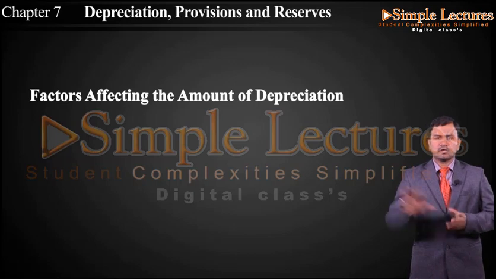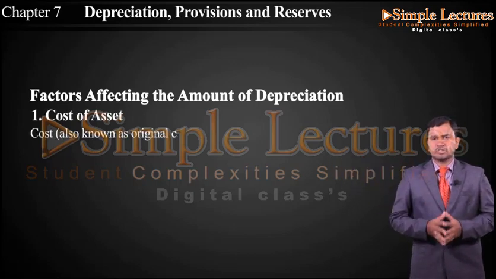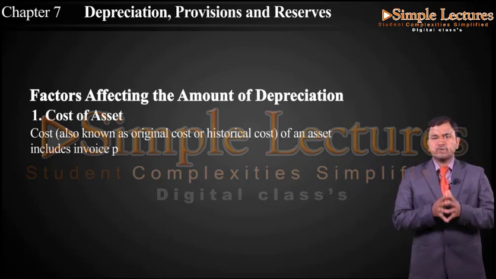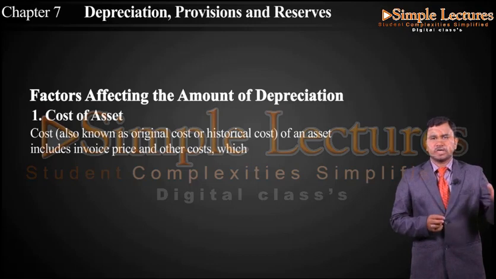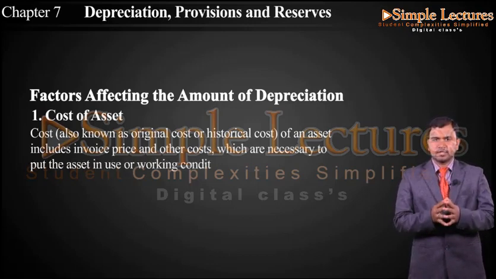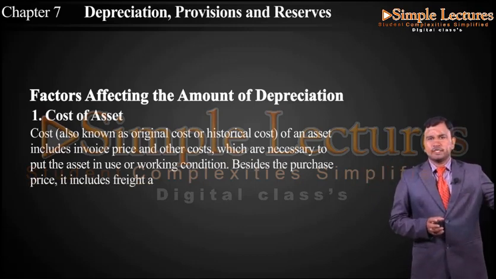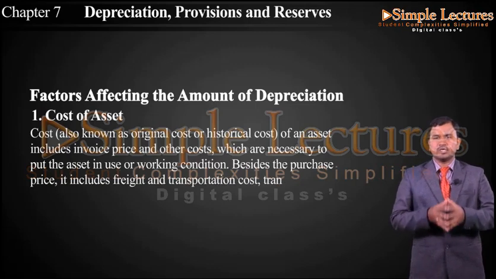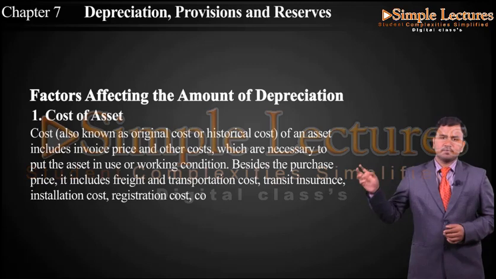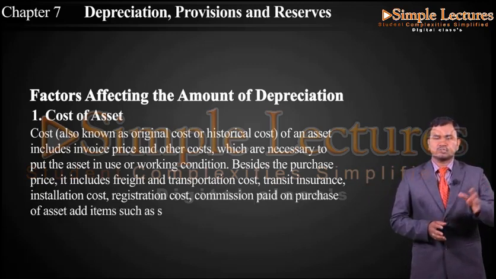First we will take cost of asset. Cost, also known as original cost or historical cost of an asset, includes invoice price and other costs which are necessary to put the asset in use or working condition. Besides the purchase price, it includes freight and transportation cost, transit insurance, installation cost, registration cost, commission paid on purchase of an asset, and items such as software, etc.